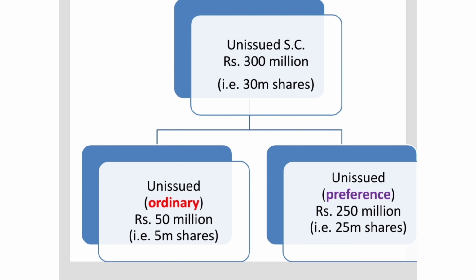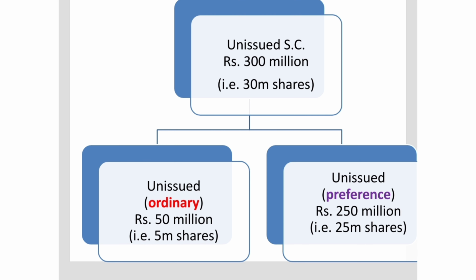And so coming back to this particular diagram that I was talking about, you can see very simply that if you divide the unissued share capital, you get two subdivisions of unissued share capital, but this time the unissued share capital is of two types, not just one type. So out of the rupees 300 million worth of unissued share capital, we have rupees 50 million worth of unissued ordinary share capital and rupees 250 million worth of unissued preference share capital. So just do the basic math, and 50 million plus 250 million is equal to rupees 300 million worth of the entire unissued share capital.